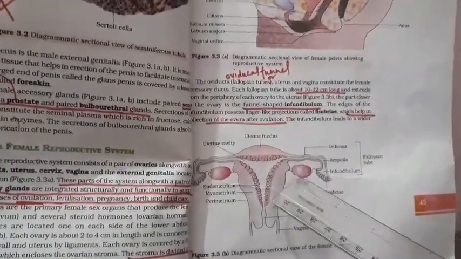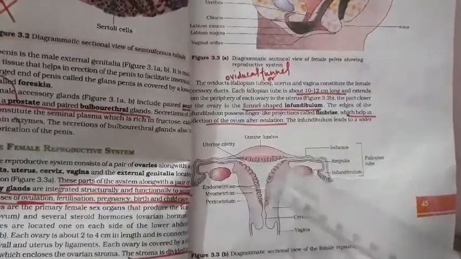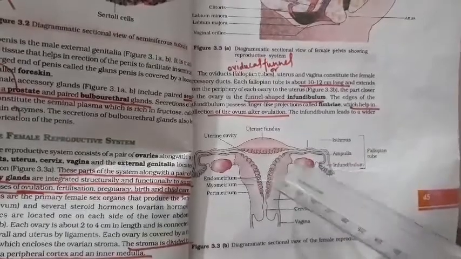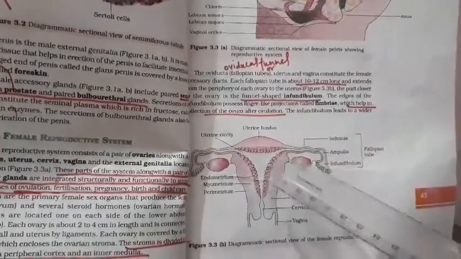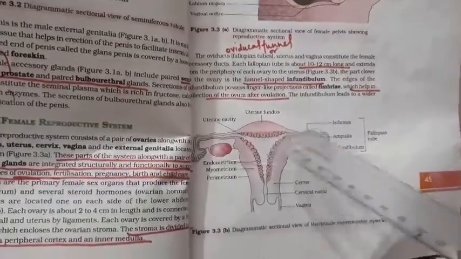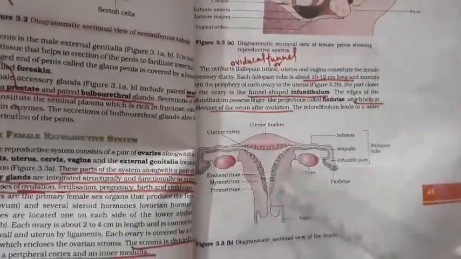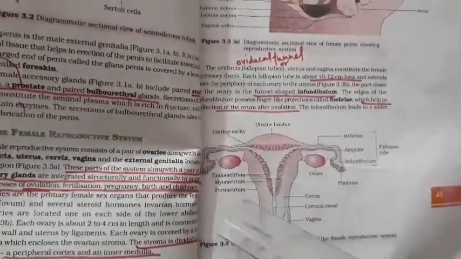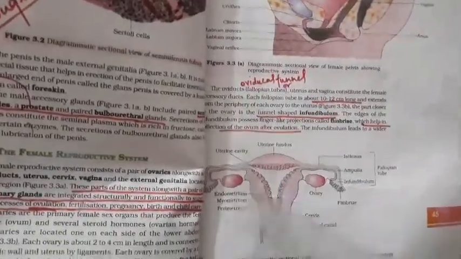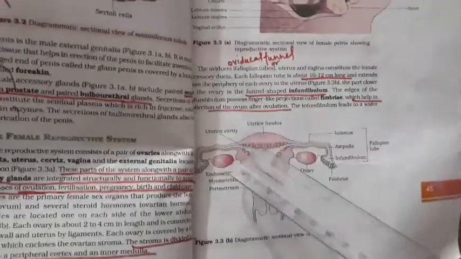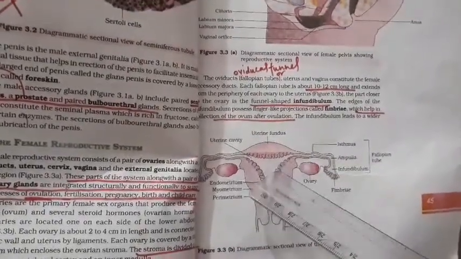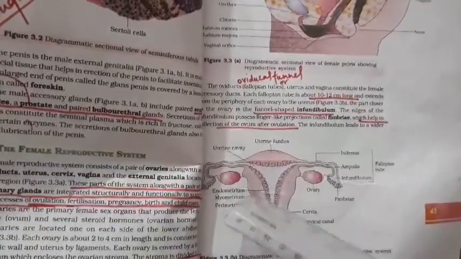It means the ovary is the structure which helps to release the secondary oocyte or egg and helps in the production of hormones. The oviduct is the tube where fertilization occurs, and the huge inverted pear-shaped structure is called the uterus or womb, where the fertilized egg is implanted in these membranes.